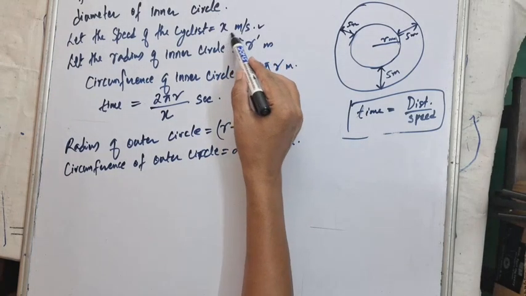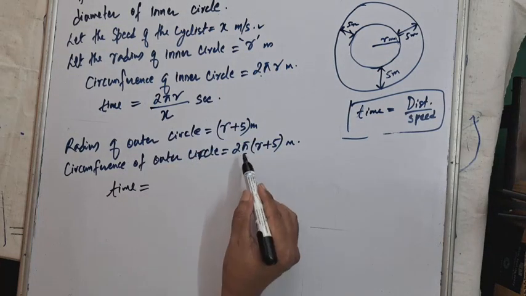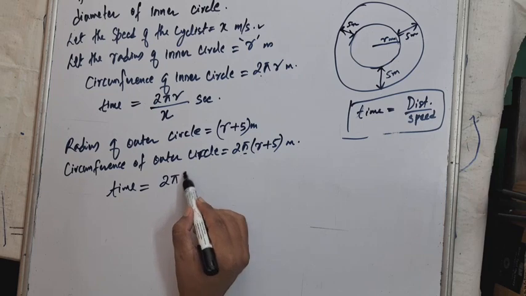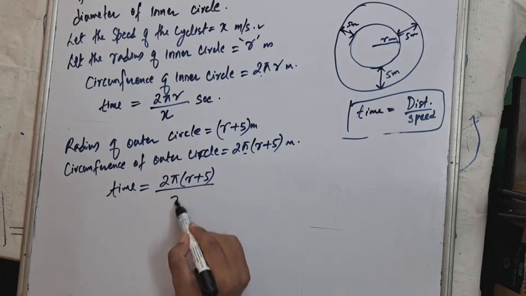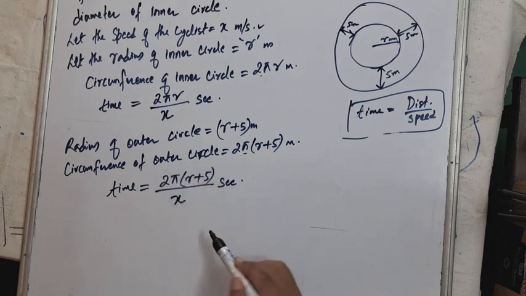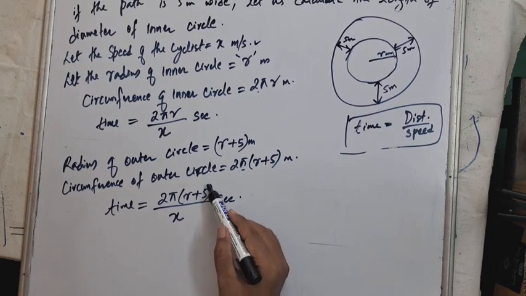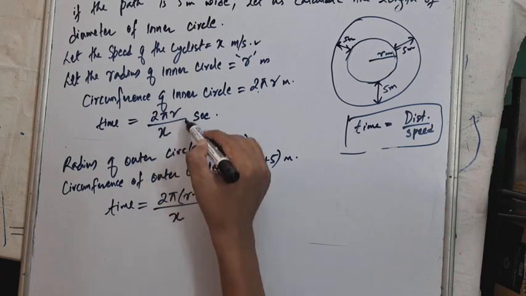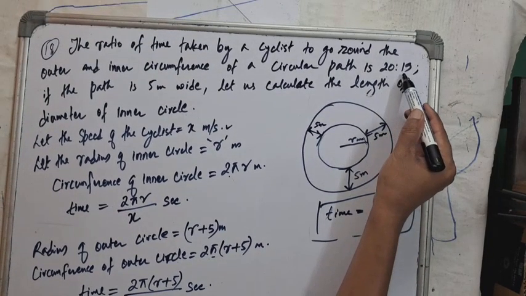with the speed x meters per second, time taken by the cyclist is distance upon speed, isn't it? So distance is 2 pi into r plus 5 upon speed x meters per second. Speed is same, isn't it? So this is the time taken by the cyclist to cover the circumference of outer circle. Now according to the question, the ratio of time taken by the cyclist to cover the circumference of outer circle to the time taken to cover the circumference of inner circle is 20:19. This is given to us, isn't it?